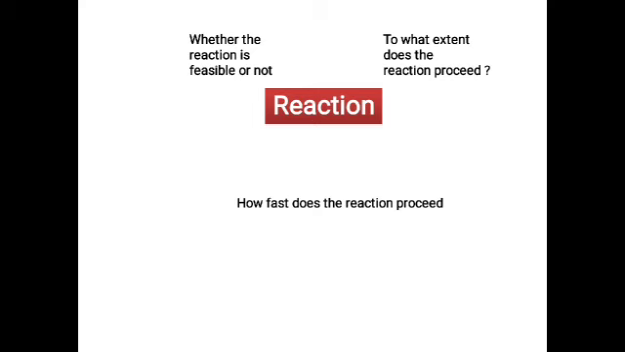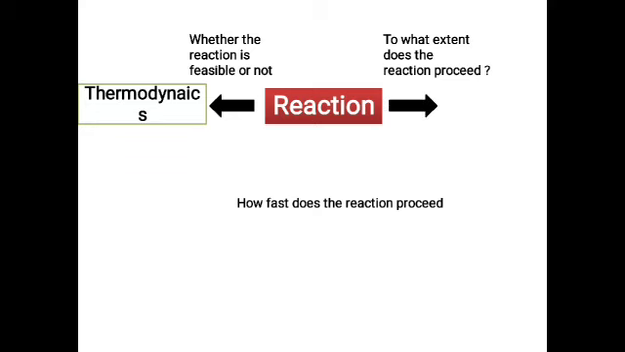So the answer for the first question, whether the reaction is feasible or not, you have studied in the chapter called thermodynamics, where you have a term called free energy which tells you whether the reaction is feasible or not. Now the answer for the third question, to what extent can the reaction proceed, is dealt with in the chapter we call chemical equilibrium.